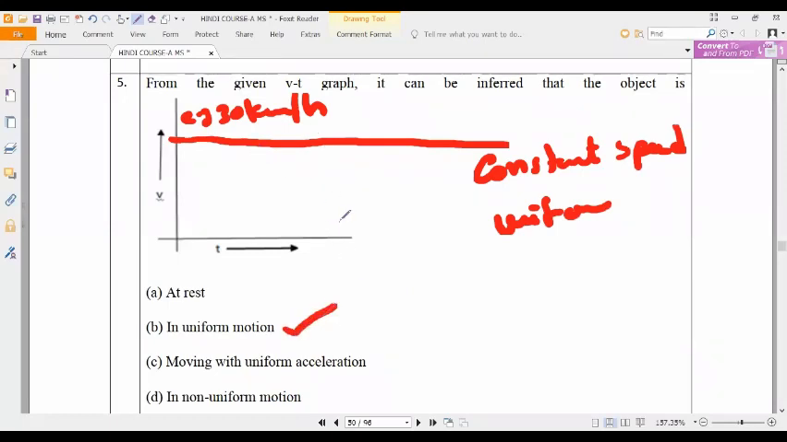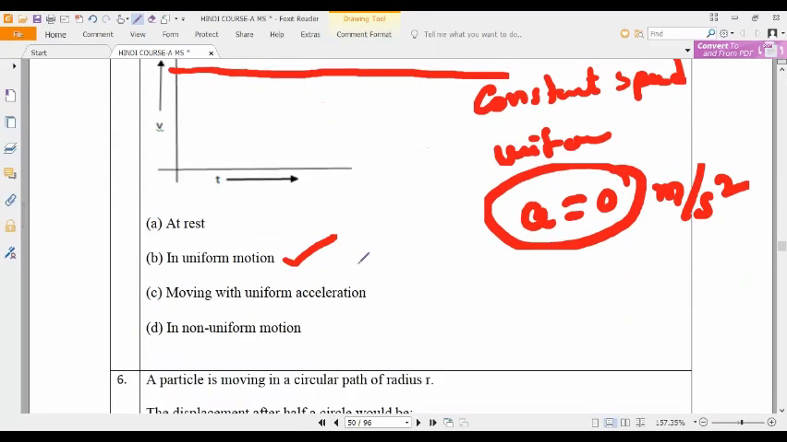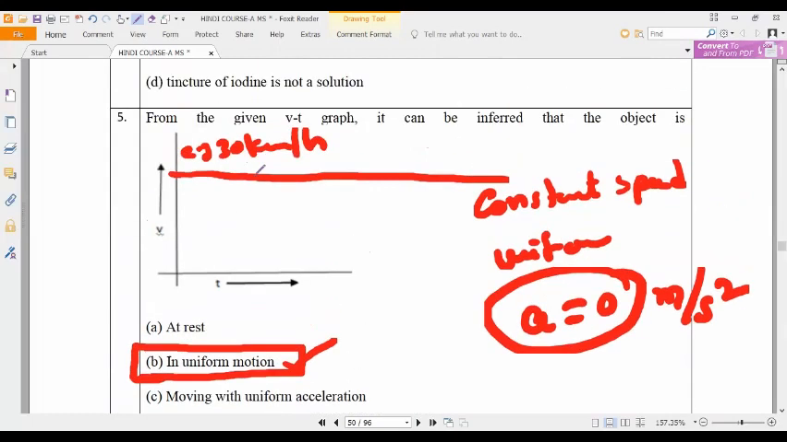So in this case, what is the acceleration? Zero. Acceleration is equal to 0 meter per second square. So the body is moving with constant speed or uniform speed. What is that motion called, guys? Uniform motion. Is it a new thing for us? It is an old thing only. We already know this graph.